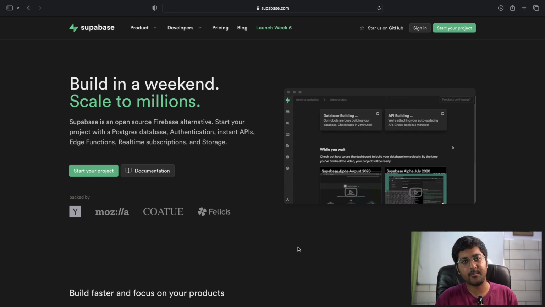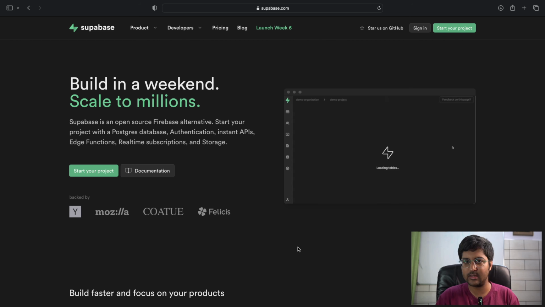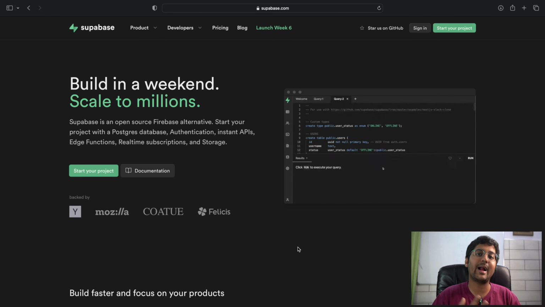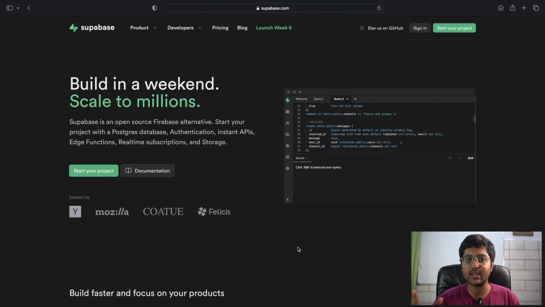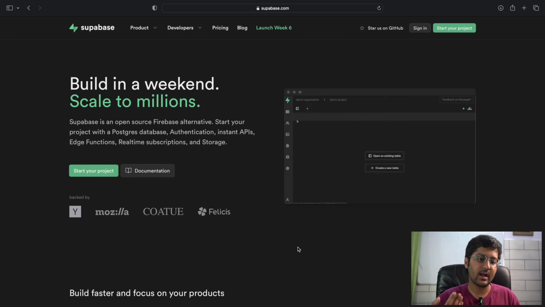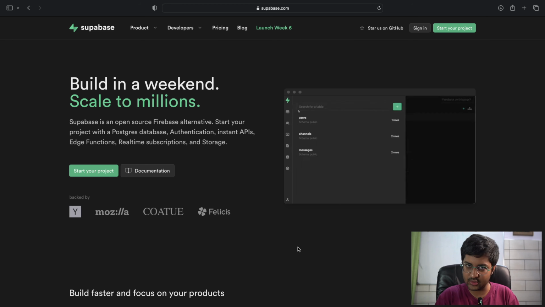So you can, for example, make your projects. Let's say your personal projects, your own things you want to try out, things you want to create. If you have any startup ideas, and let's say you don't want to write the backend from scratch on your own, right? What are the things that are needed when you're building an application? You need a database, some authentication, some APIs, functions, and storage, and all sorts of things.